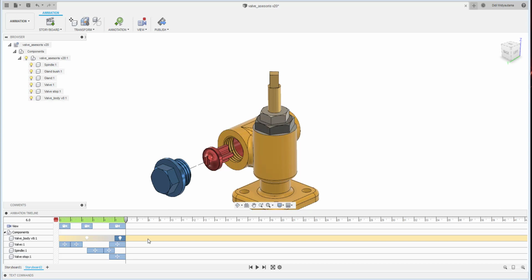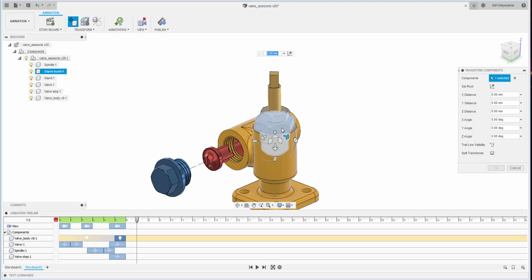Okay, and then I will move the slider to the 7 seconds, and I also want to move all the way that one, and spindle, the 3 of all of those, go up.